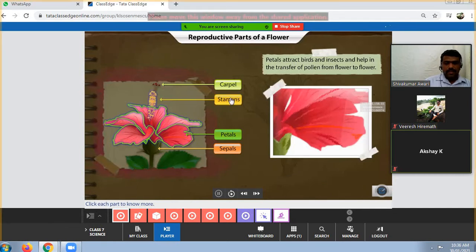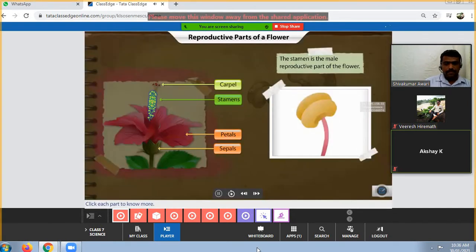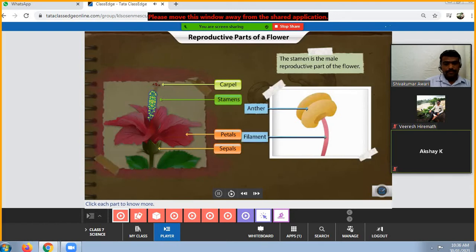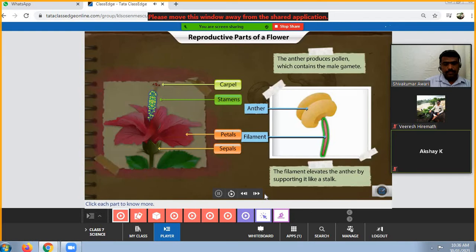The next part is stamen. The stamen is the male reproductive part of the flower. Each stamen consists of an anther supported by a filament. The anther produces pollen, which contains the male gamete. The filament elevates the anther by supporting it like a stalk.